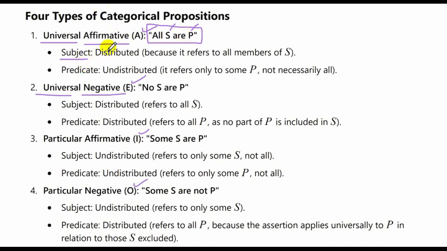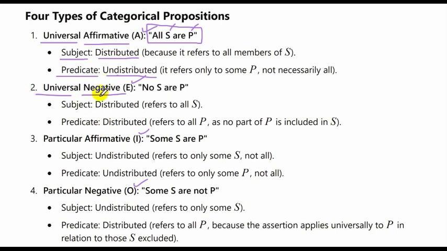Let's continue moving. All S are P means the subject is distributed, it means this S refers to all members of S. It is talking about all members of S. But for the P, it is talking about a particular part, so it is undistributed. It refers only to some P, not necessarily all of them. So that is why the predicate is undistributed. In this topic, we are just learning whether something is distributed or undistributed, that is, the distribution of the terms.